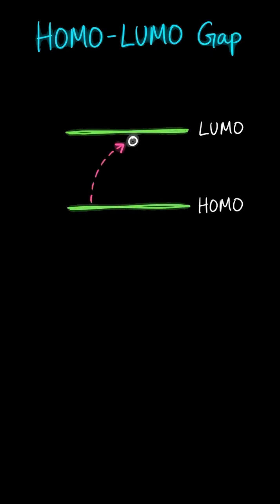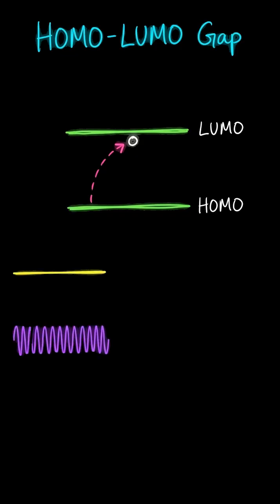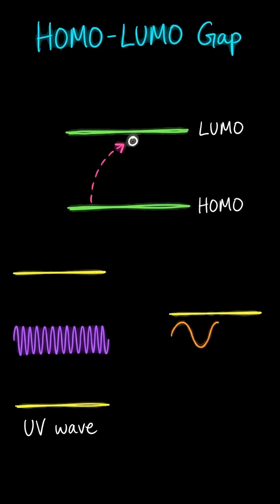A very useful way to think about absorption wavelength is the HOMO-LUMO gap. The HOMO is the highest occupied molecular orbital. The LUMO is the lowest unoccupied molecular orbital. Absorption promotes an electron across this gap. A large gap requires high energy light, so absorption stays in the ultraviolet. A smaller gap requires lower energy light, so absorption shifts toward longer wavelengths.